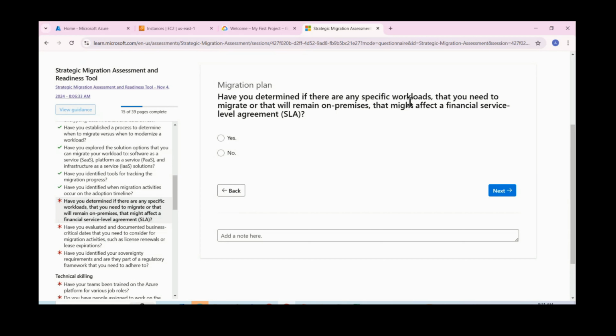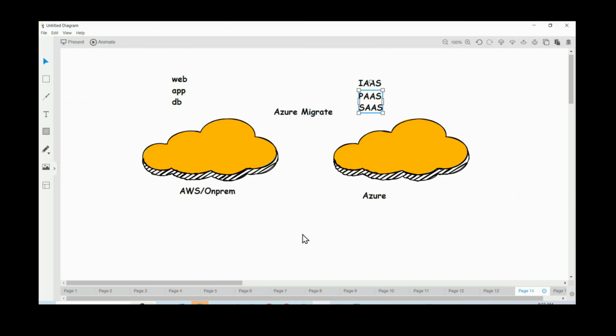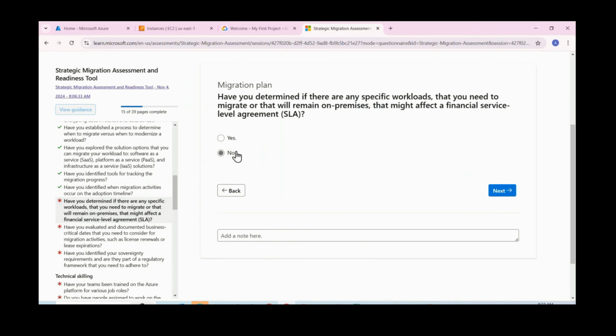Have you determined any specific workloads that will remain on premises that might affect the financial service level agreement? These things are also very important, right? We are trying to migrate some workloads, but some of the workloads we should not migrate because some dependencies are there. Do you have any requirements of that type? Currently, let us say no, so that it will give you some suggestions.